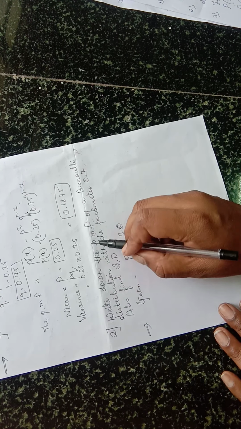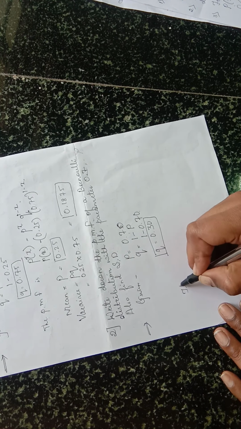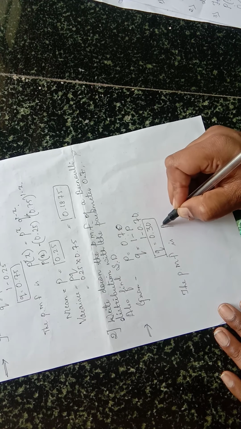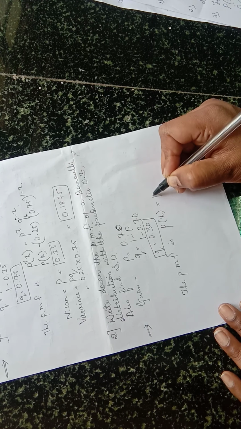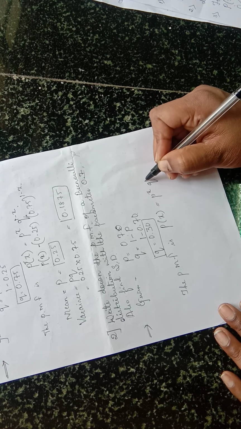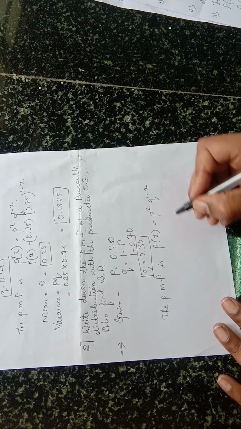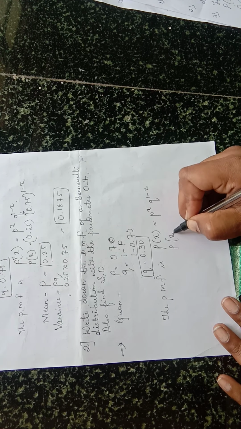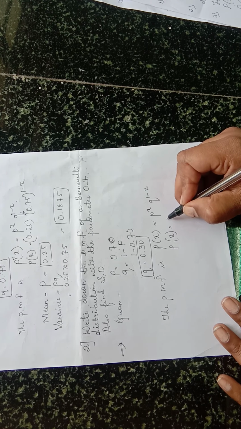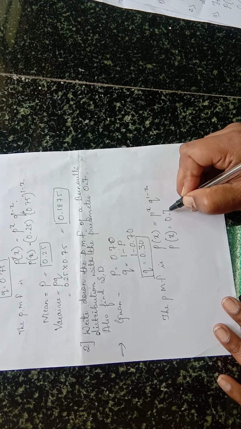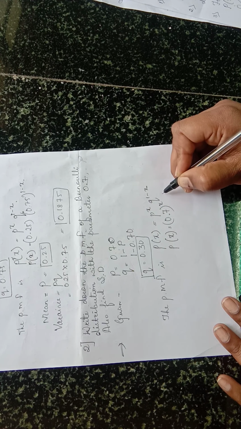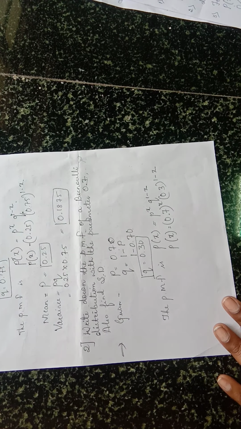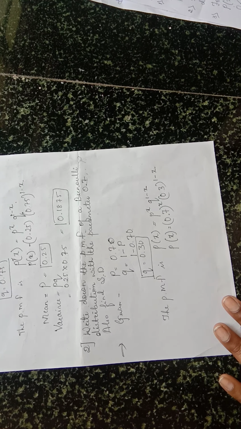Then they told us to find the probability mass function. The probability mass function is P of x is equal to P raised to x, Q raised to 1 minus x. Now put the values of P and Q. P of x is equal to 0.7 raised to x, 0.3 raised to 1 minus x. So this is the probability mass function.